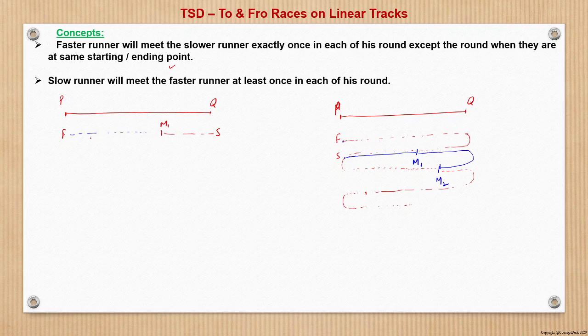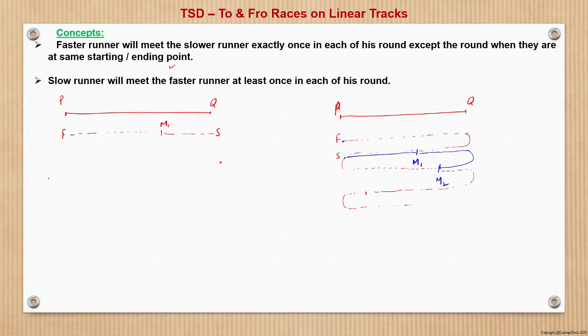Since both were not starting from the same point, the faster runner will meet the slower runner exactly once in each of his rounds, except for the round when they are at the same starting point. Here, in the first round they are at opposite ends, so meeting will happen. As and when they both reach any one of the ends together, the next round of the faster runner will not see any meeting. That is the only concept which we will make a note of.